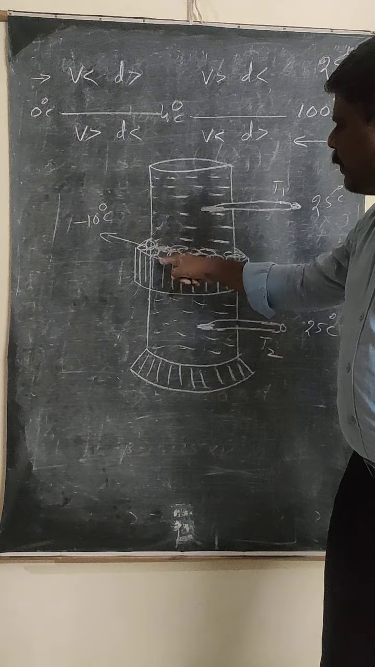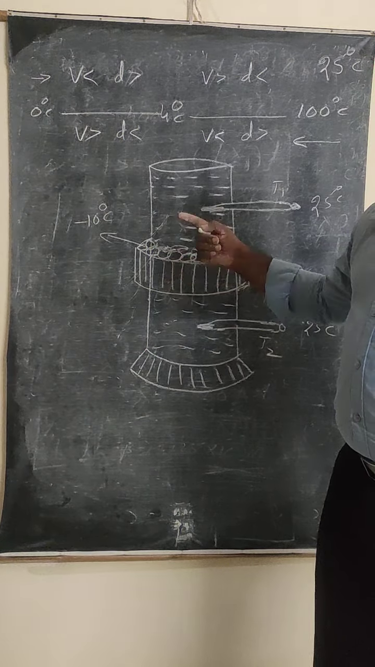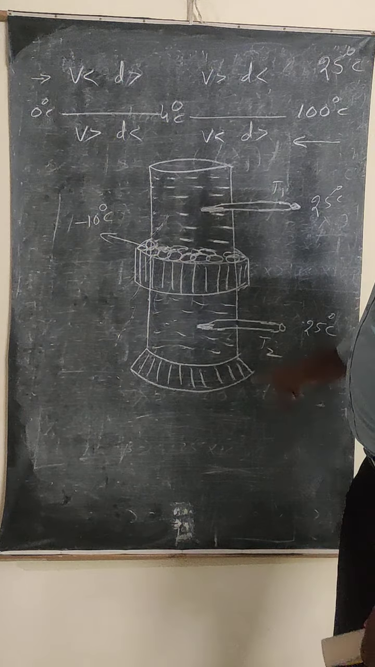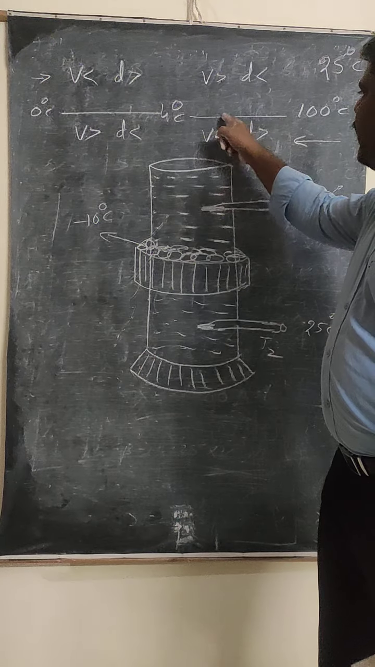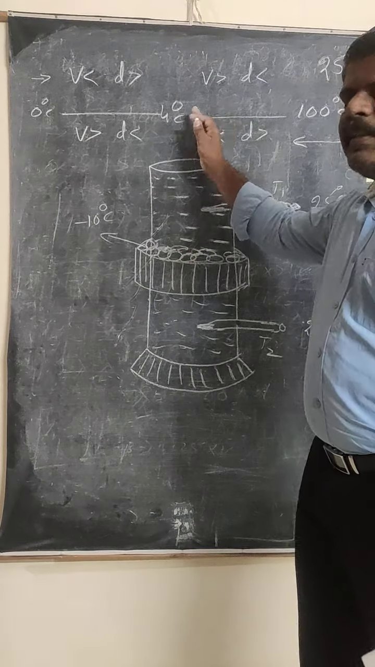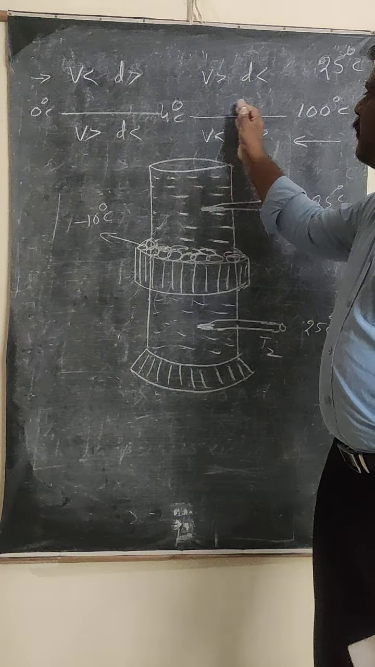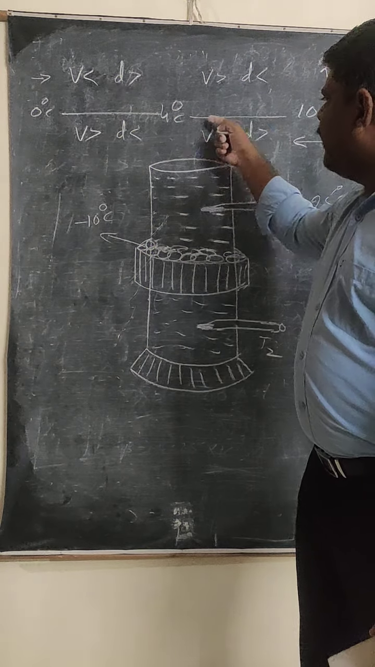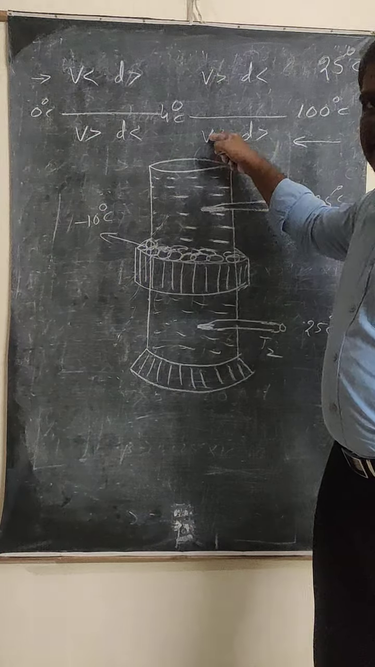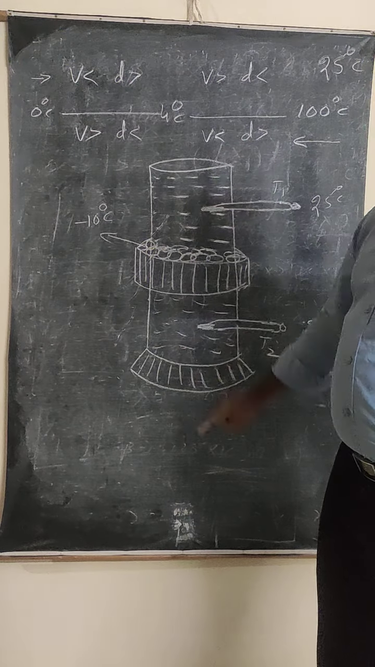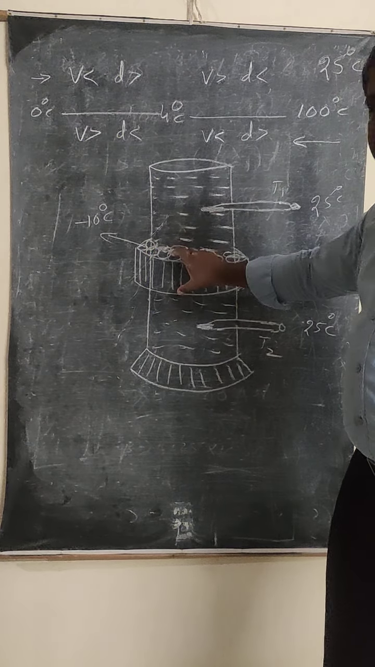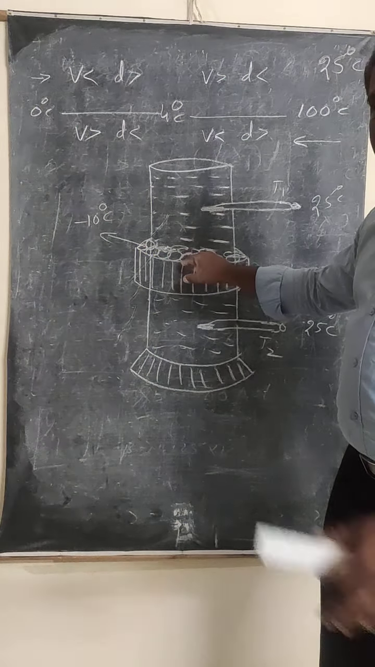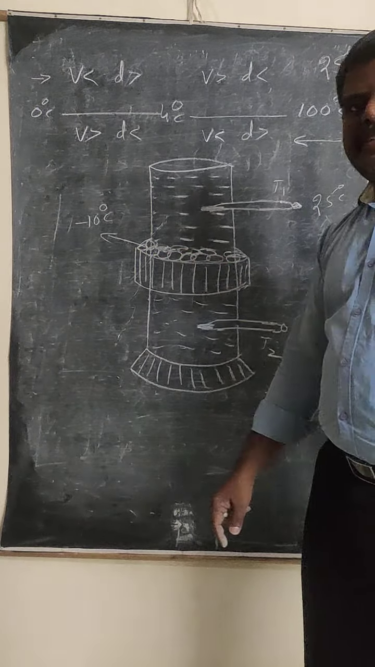And the water temperature at the middle part will decrease from what temperature? It will decrease from 25 degrees Celsius. So whenever the temperature is decreasing from 25 degrees Celsius, that is a cooling process. It is going in this direction. So what happens to volume? Decreases. And what happens to density? Increases. So at this portion, when the water is cooling, volume is decreasing and density is increasing.